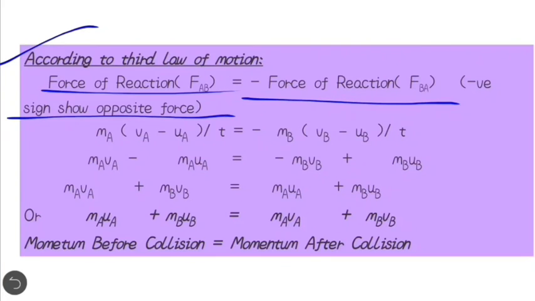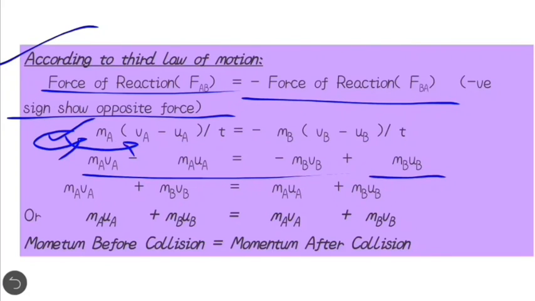MA (VA minus UA) upon T is equal to minus MB (VB minus UB) upon T. So MA VA minus MA UA is equal to minus MB VB plus MB UB. You can see I just multiplied MA inside the bracket. After that I am moving this term, minus MB VB, to this side.